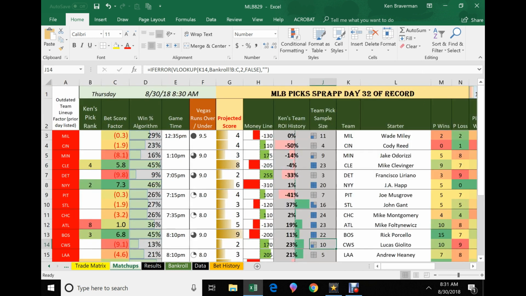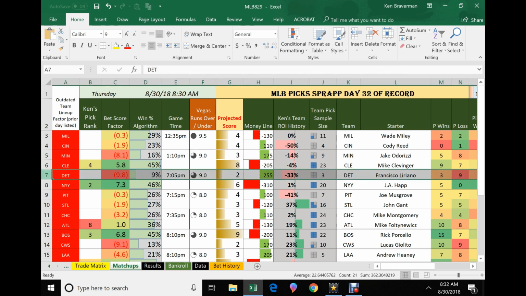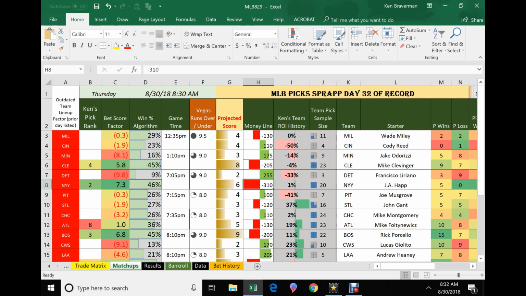Clevenger. Good old Cleveland, it wants in there over Minnesota with Odorizzi. Both these teams I don't like. You might consider an over in this game, actually, although it's at 9, but maybe a team over for Cleveland. We don't ever bet on Detroit, so that means we might bet on the Yankees. This is an awful line. The Yankees are not playing great either.